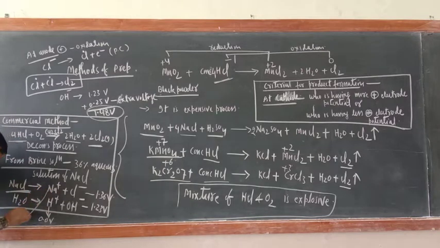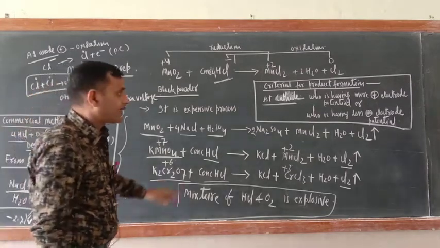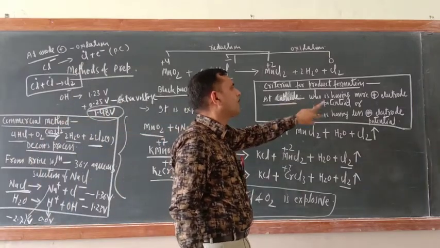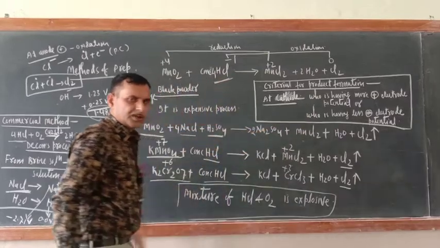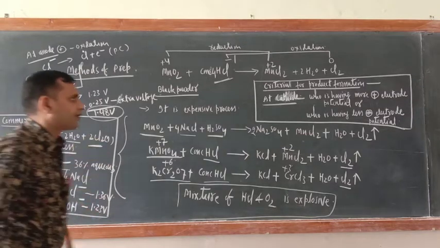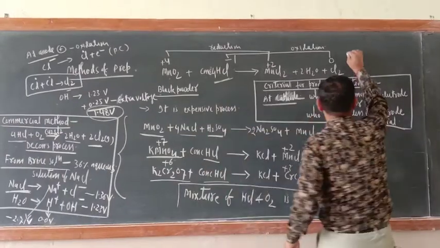And what is Na electrode potential? Minus 2.71 volt. So who should go here? At cathode, who will go? According to the rule, who is having more positive electrode potential? No doubt hydrogen is having 0.0 volt and sodium is having minus 2.71 volt. So hydrogen will go.